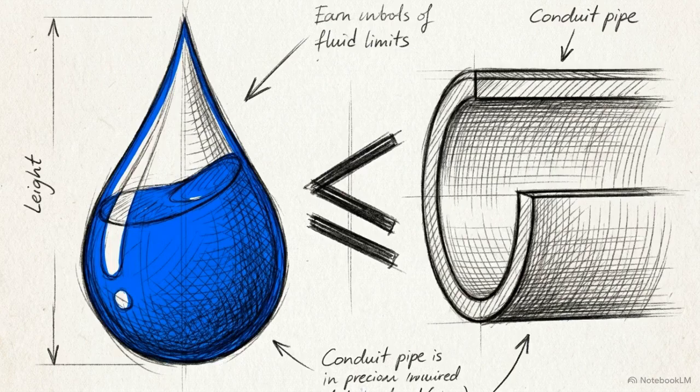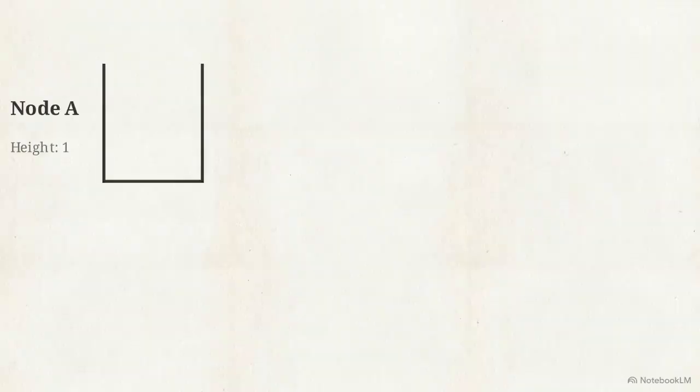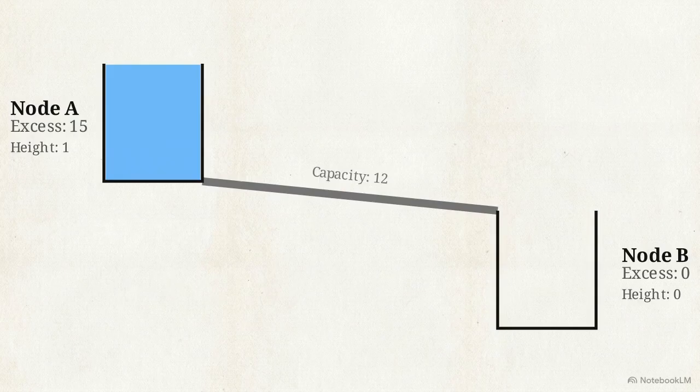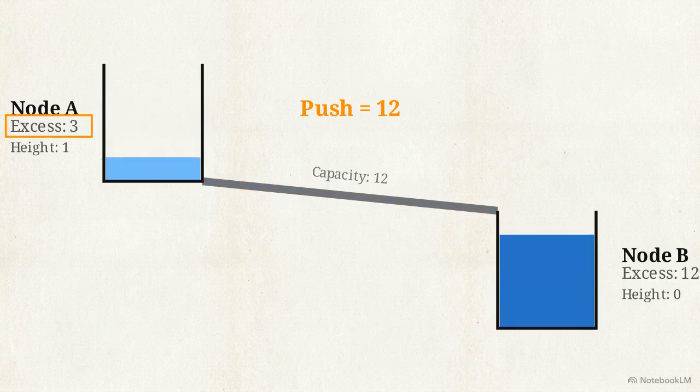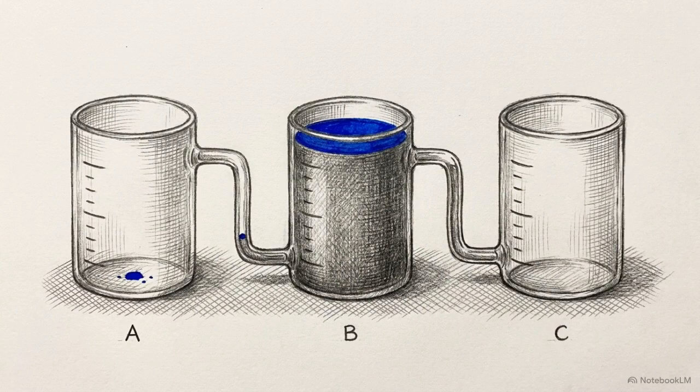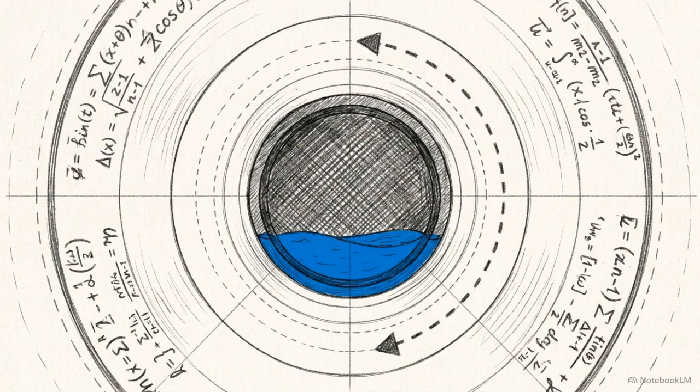The amount of liquid pushed forward is strictly determined by the minimum value between the node's current excess and the connecting pipe's capacity. Node A has 15 units of excess, but the pipe connecting it to node B can only handle 12. The algorithm calculates the minimum, 12 units, and pushes that exact volume downhill. Node A retains 3 units of undeliverable excess, and node B takes on 12 units of excess. The push successfully cleared a portion of the immediate blockage at A, but it simply shifted the localized pressure down the chain to B.